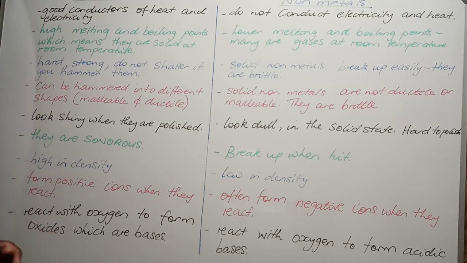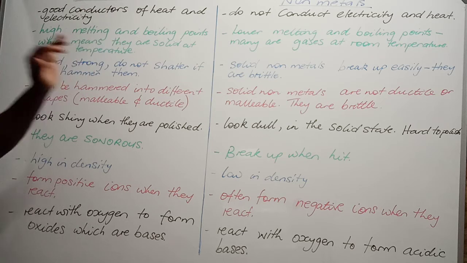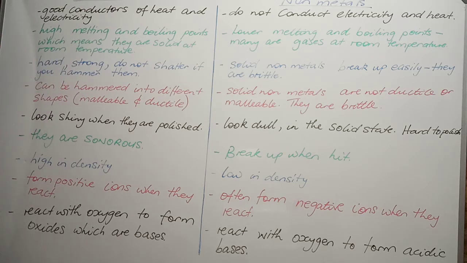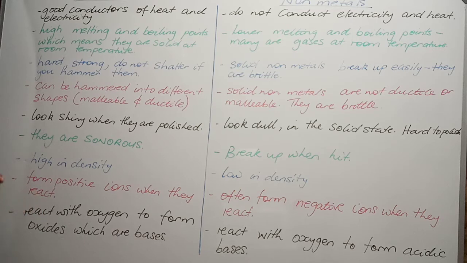So in this lesson, we want to look at the differences that exist between metals and non-metals. When we look at our periodic table, we should be able to relate these differences to the periodic table. Okay, so we will take one difference at a time.